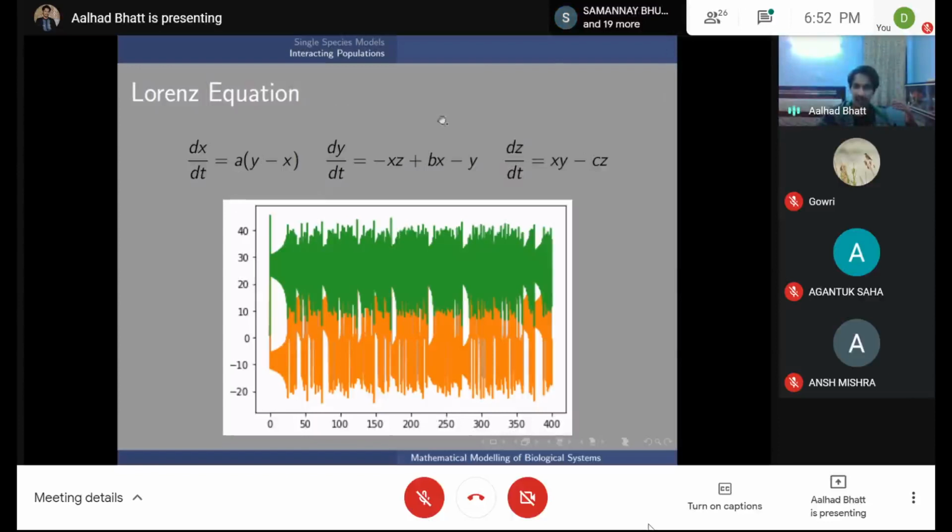So the values of A, B, and C I took from the internet. They were the same values that Lorenz had used. And you can find the Wikipedia article on this. The article has ready-made code that you can copy, paste, and run. I did it in my own code, but if somebody wants to try it out, you can. There was one for Python, so I think that should be accessible to everybody. And there are some really nice graphs this type of system can be used to make.